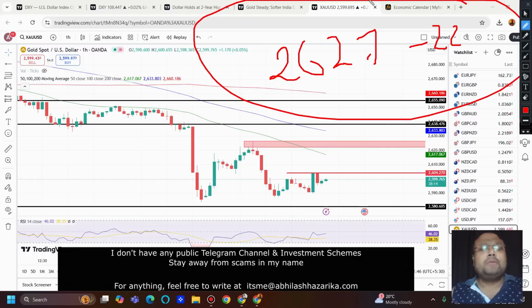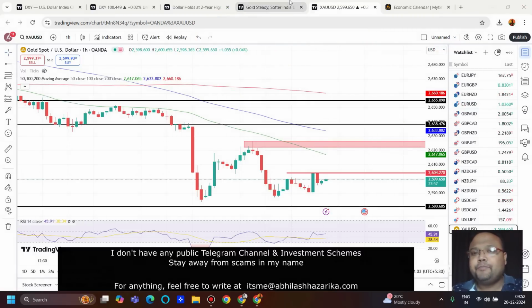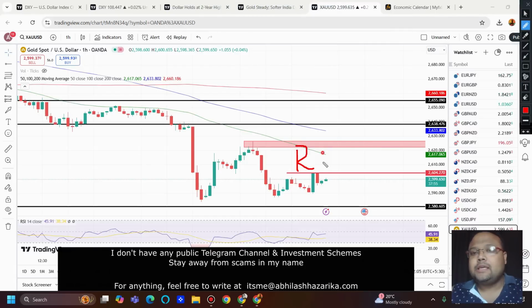So before the US session, if the market goes up with low volume, observe the market around this area. If the market shows price rejection from above, if you see a shooting star kind of pattern, hit the sell button. Now we can see that I have also drawn another red line here. So this is a risky buy.